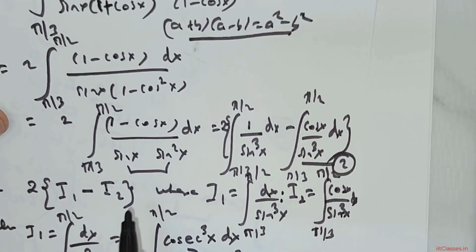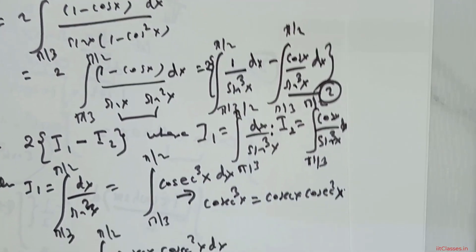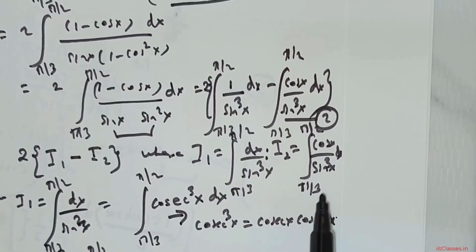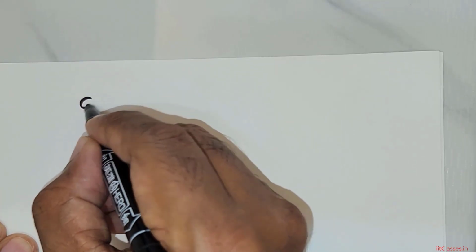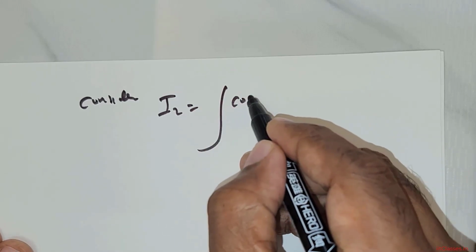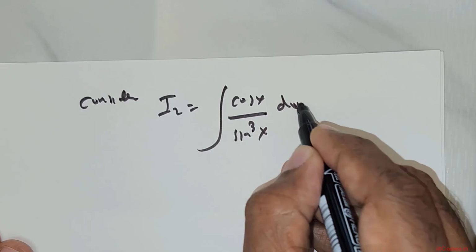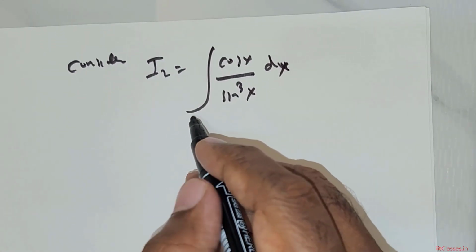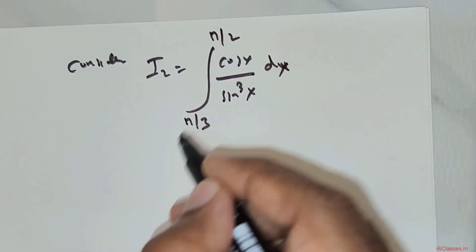So it is not yet finished. We have to do I2. So what is I2? I2 is cos x over sine cubed x. So now I'm going to consider I2, which is nothing but cos x over sine cubed x times dx. Now what I wish to do is, the limits are pi over 3 to pi over 2.